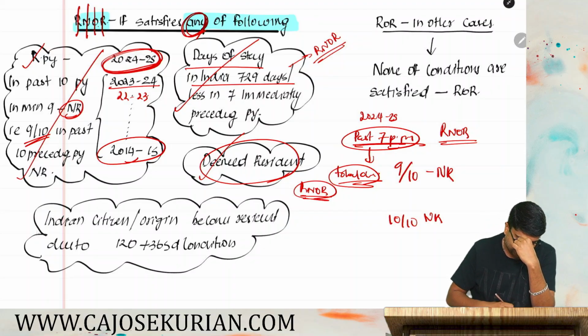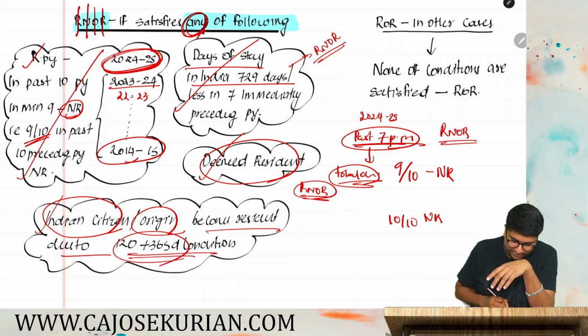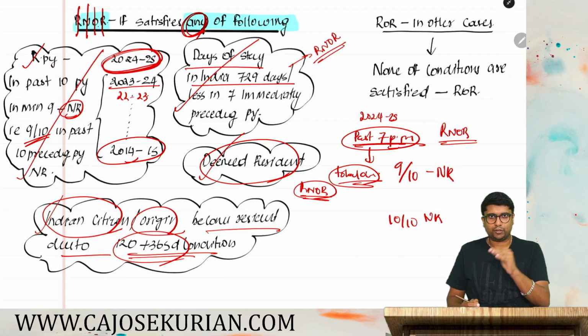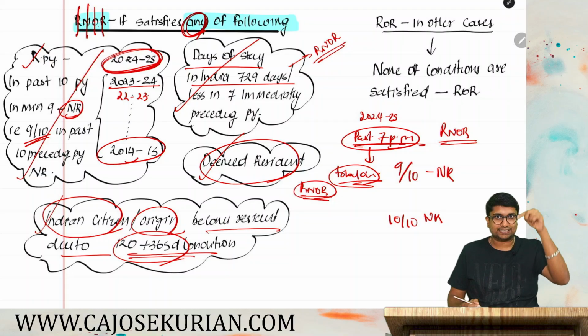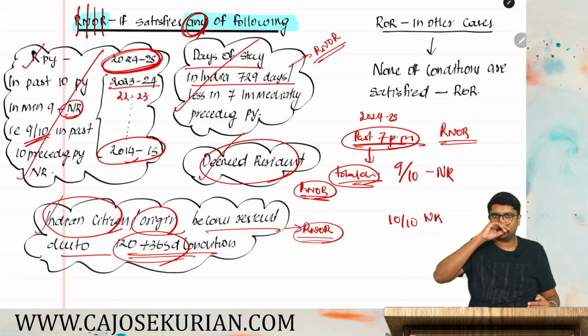And what is the final condition? You are an Indian citizen or of Indian origin and you become resident due to that 120 plus 365 day condition. In that case, again, you will become an RNOR. So friends, to become RNOR, 4 possibilities are there.